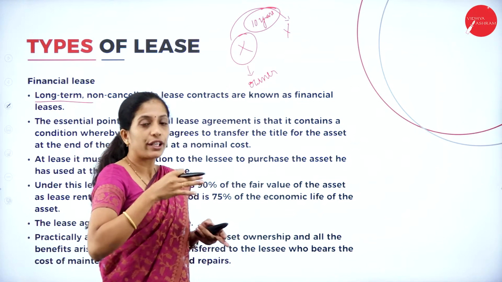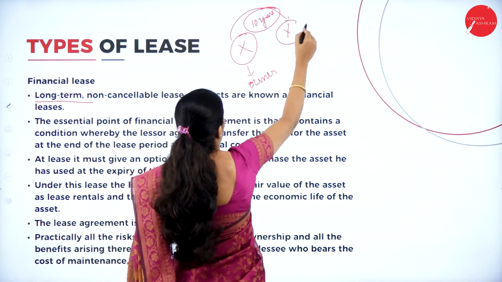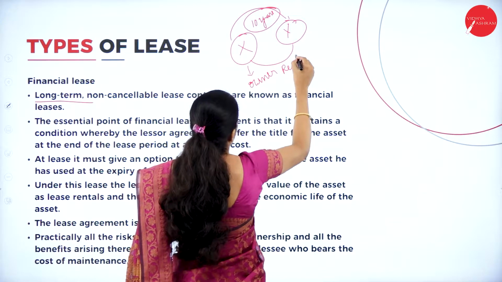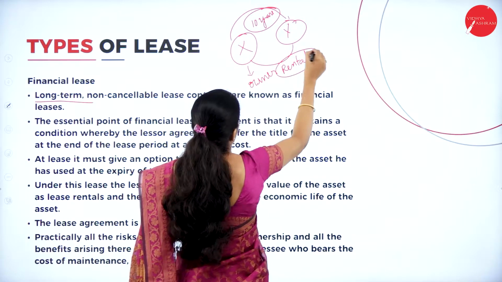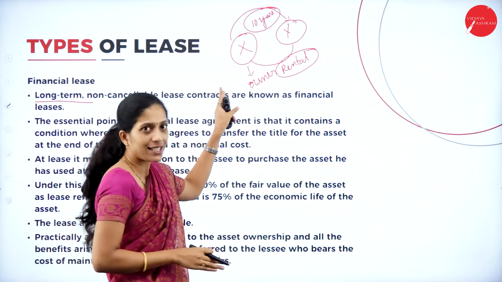Now, Y is going to use that asset for 10 years. For using that asset, Y has to pay what? Lease rental. So here, lease rental has to be paid by Y. Now, the ownership remains in the hands of X itself.